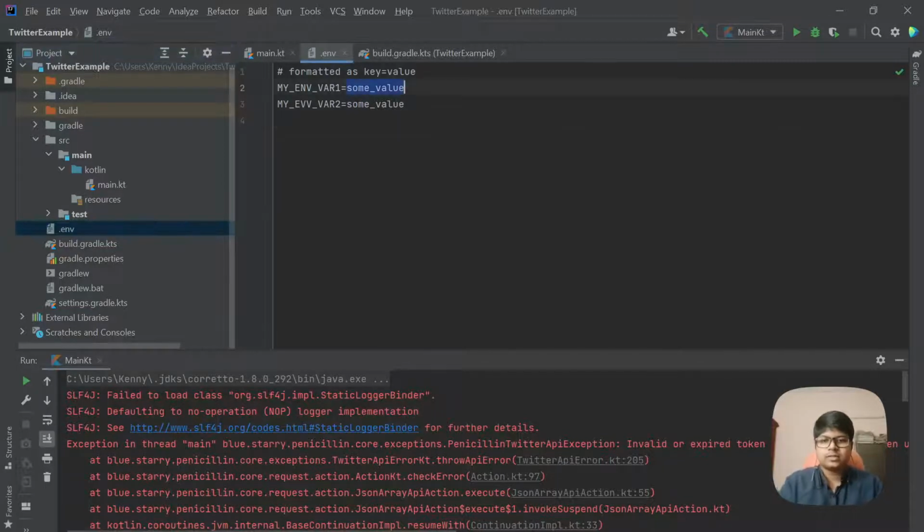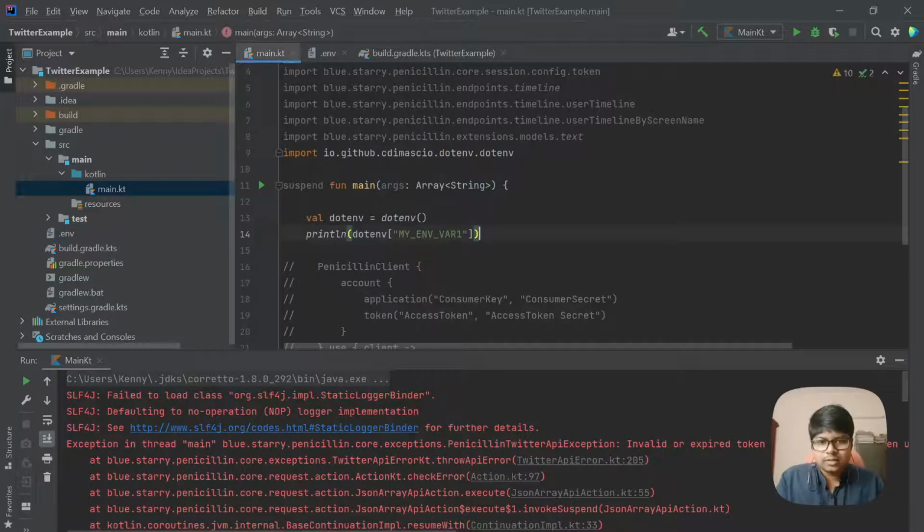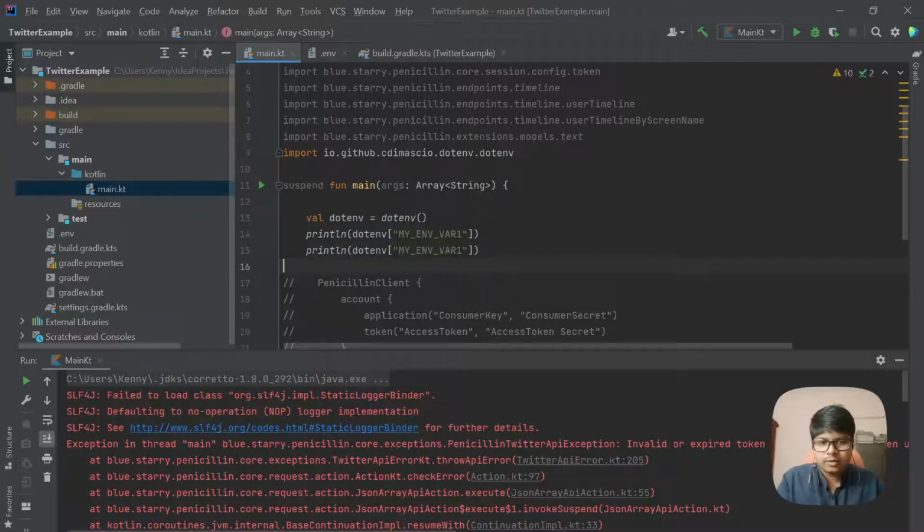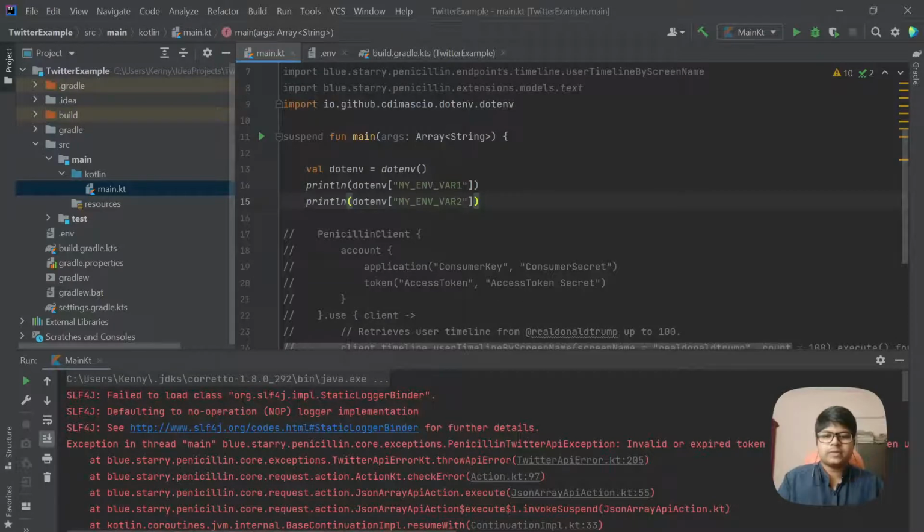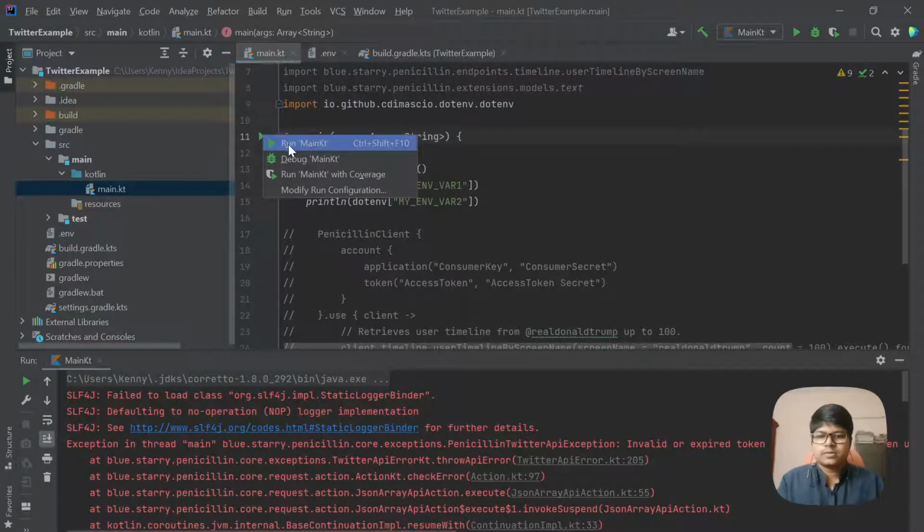So I'll just give it as Kotlin live stream, simply some value, or value 2. I'll just give us hello Kotlin, and let us try to access these in the main program. So I'll just copy paste, put for 2. So once we're sure that this works, then we will be able to continue and put this value inside these values, right? So let's just run and see.